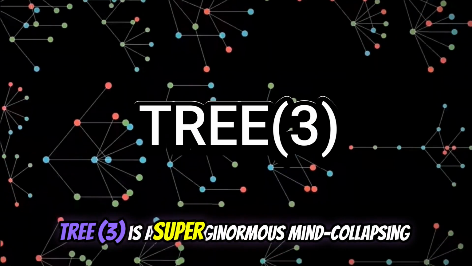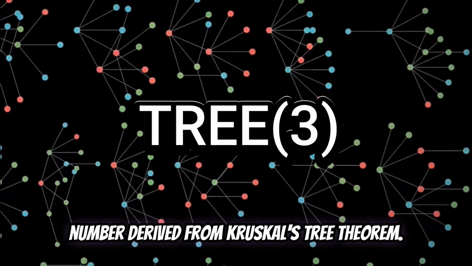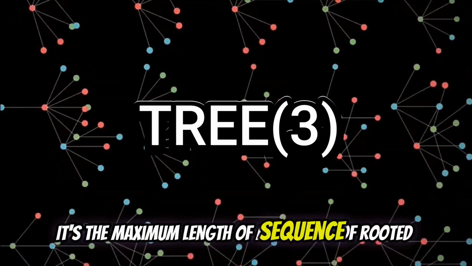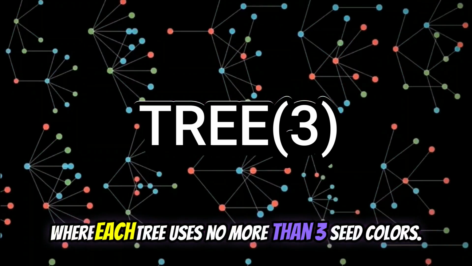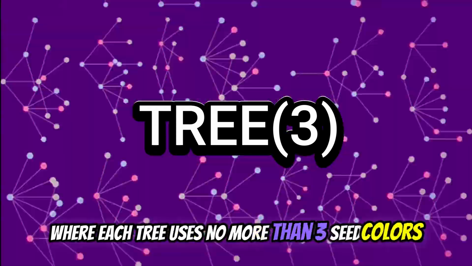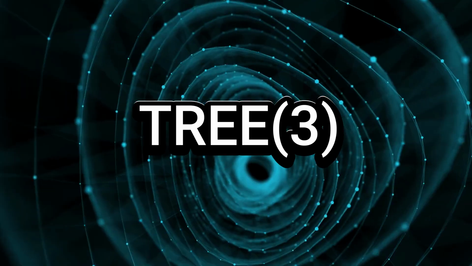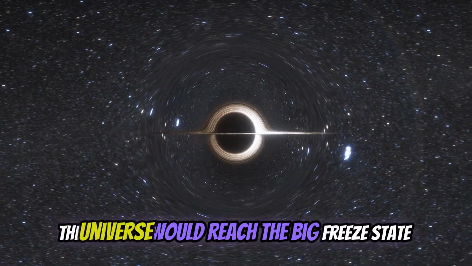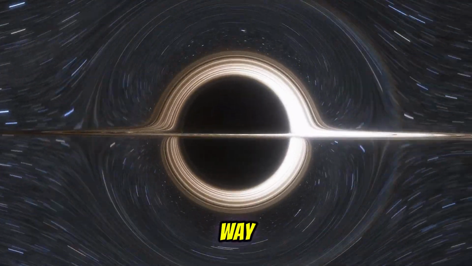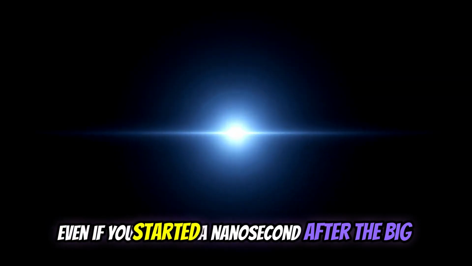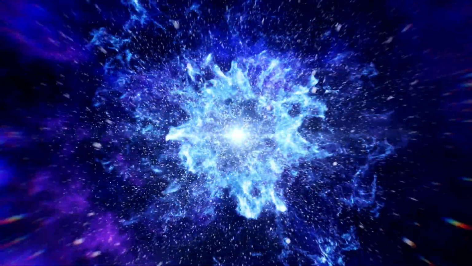Tree 3 is a super ginormous mind-collapsing number, derived from Kruskal's tree theorem. It's the maximum length of a sequence of rooted trees, where each tree uses no more than 3 seed colors, and no tree in the sequence can be embeddable into a later one. Tree 3 is so humongous, the universe would reach the big freeze state way before you can define every possible tree combination, even if you started a nanosecond after the Big Bang.